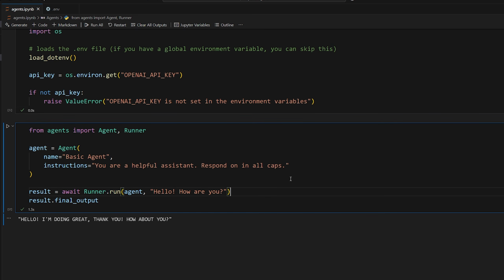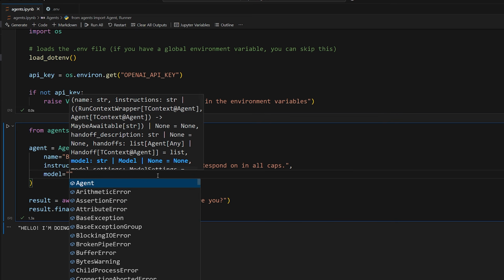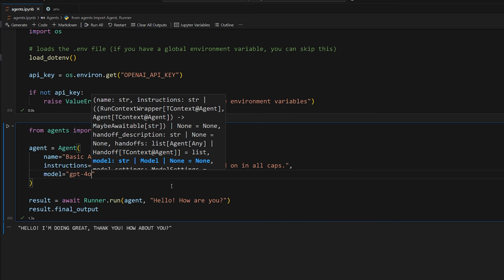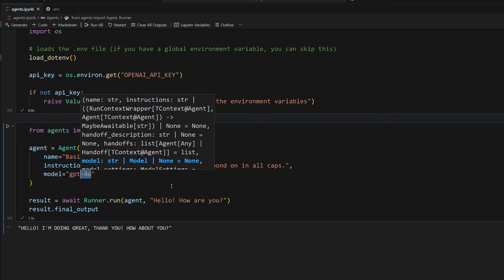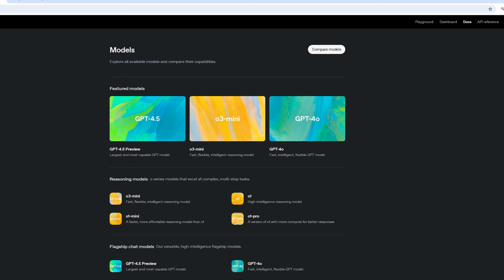Very, very simple. So you can also give it other information, like you can provide a model. So by default, it's going to be using the GPT-4o model, which is like the most basic model right now at the time of recording that is used for ChatGPT. So whenever you open ChatGPT, this one is probably the one that you'll be using. But what you can do is swap it out for other models that are available to your account.